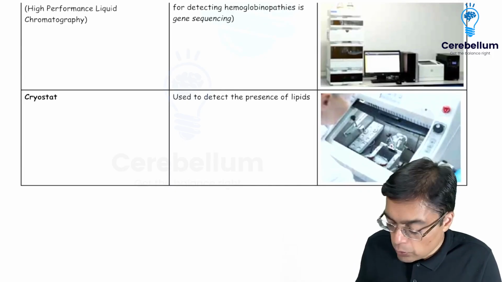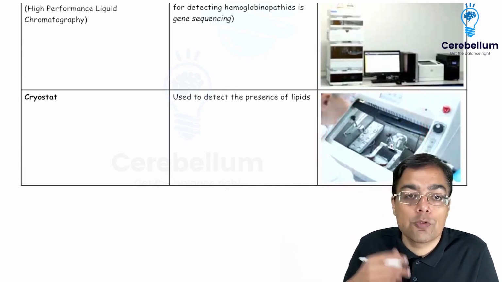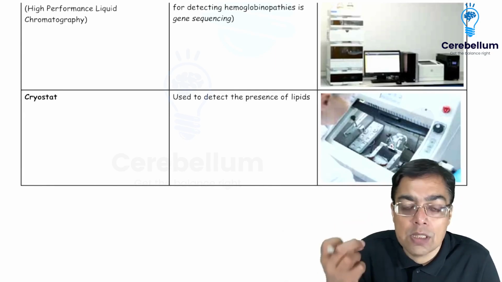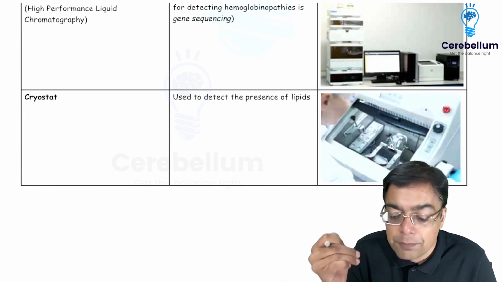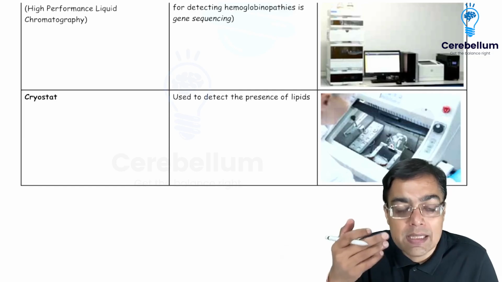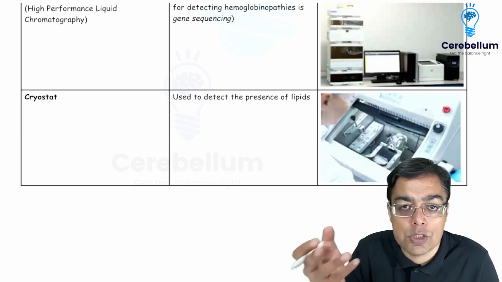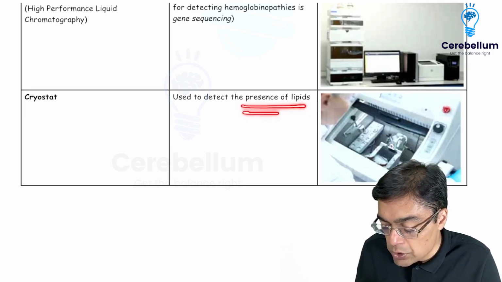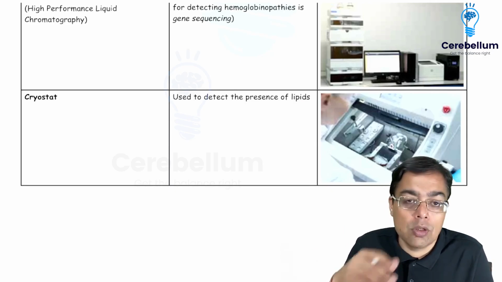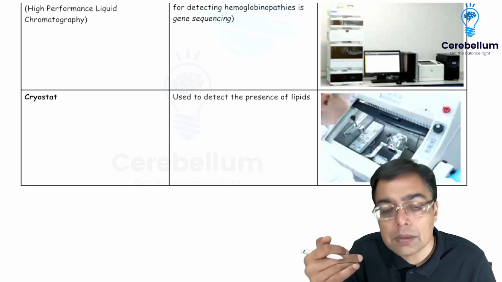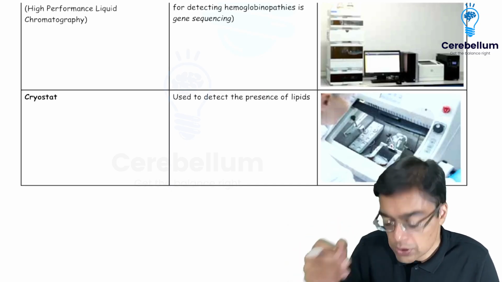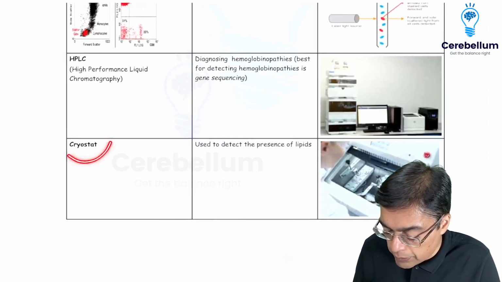Of course, there's a machine which is being given the name of a cryostat, which is going to be giving those frozen sections. And the reason is because you want to have a report in real time, because you have a surgeon who's operating upon a case and he wants to have a tumor-free margin over here. So he would ask you that question. And one of the reasons why we can be using a cryostat is also in situations, say for example, when we are going to be detecting the presence of lipids. Of course, we are not using liquid paraffin over here. It is not only about the detection of lipids where we are using the cryostat, but primarily for the intraoperative report that has to be sent back to the surgeon at the earliest. So that is where you're going to be having the role of the cryostat being mentioned over here, right?